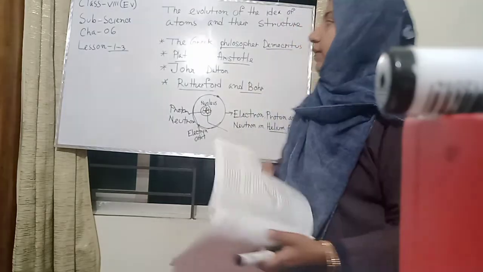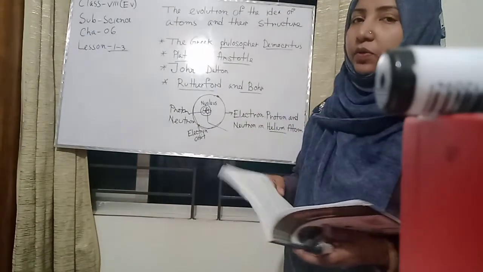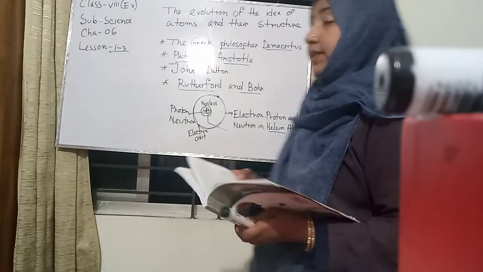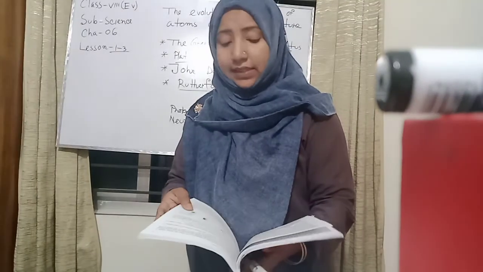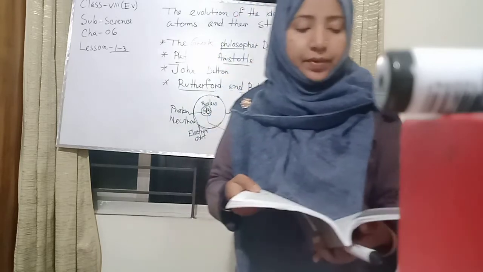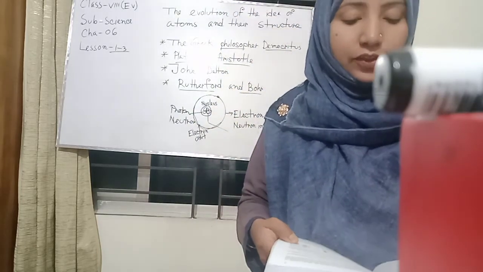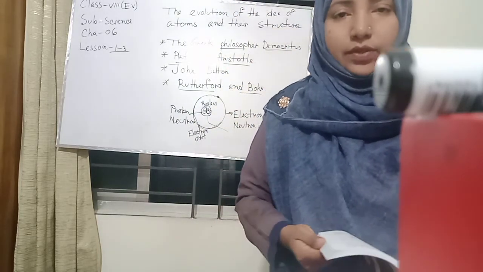My dear students, today I explained the concept of the evolution of the idea of atoms and their structure. In the next class, we will explain the atomic number and the number of isotopes.